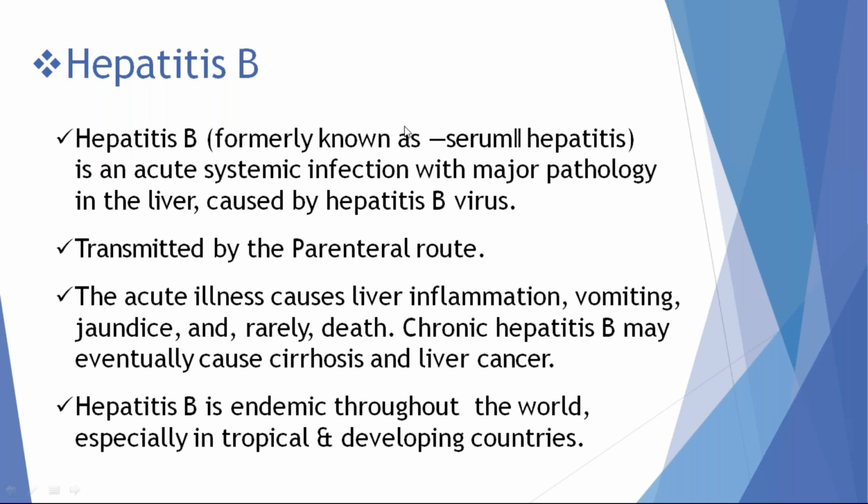With the discovery of ELISA, we can identify those patients infected with hepatitis B through identification of IgG and IgM antibodies. If there is HBs antigen or antibodies against HBs present, we cannot transfuse those blood products to hemophilics or for any indication for blood transfusion. That's why hepatitis B is also now rare through blood products. The main route of transmission of hepatitis B is the parenteral route, that is, accidental puncture of a needle.